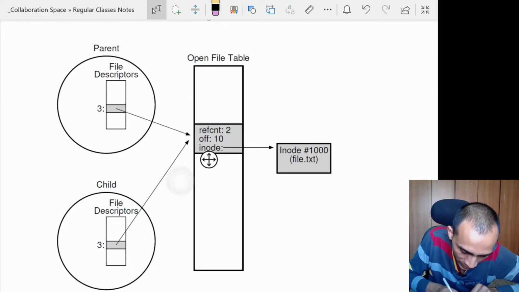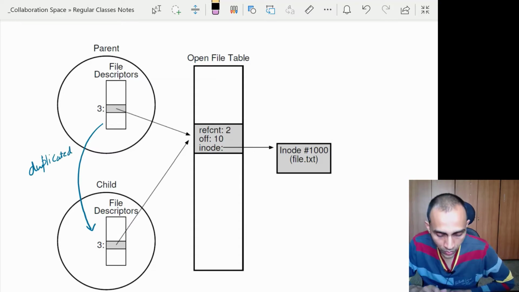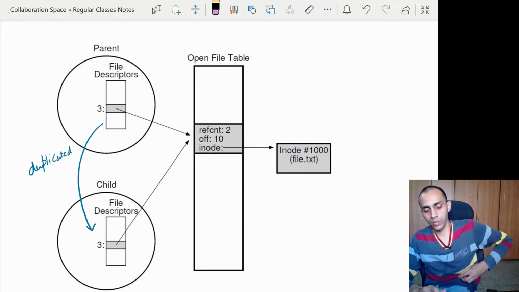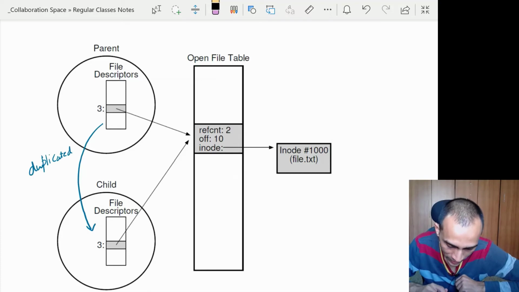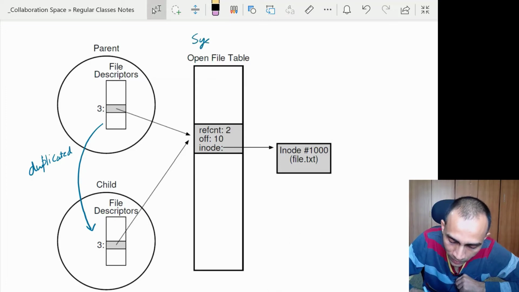So now both of them are going to point to the same entry in the system-wide open file table.